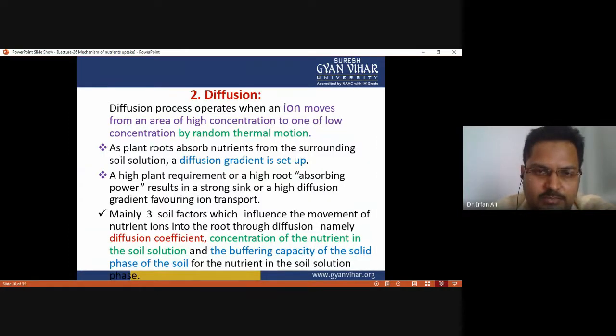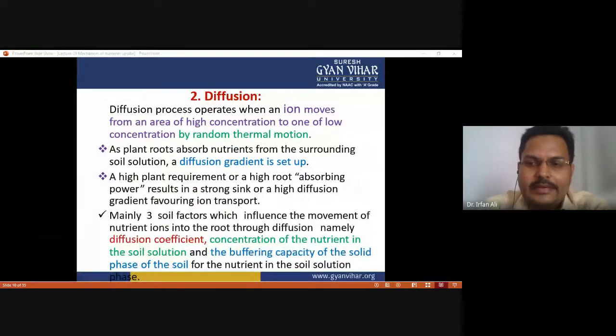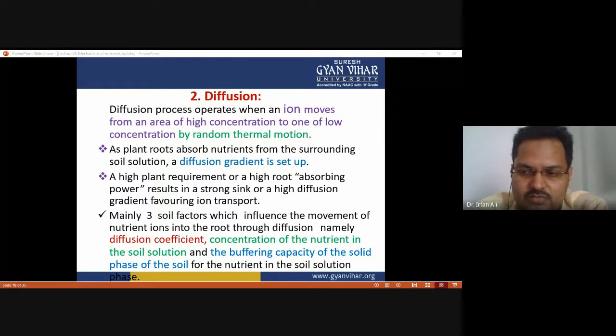The second process by which nutrient uptake is carried out by the plant is diffusion. So first is mass flow, now the second is diffusion. We already know that the diffusion process operates when ions move from an area of high concentration to an area of low concentration due to the concentration gradient. Here the concentration gradient is the main concept that continuously drives the diffusion process.